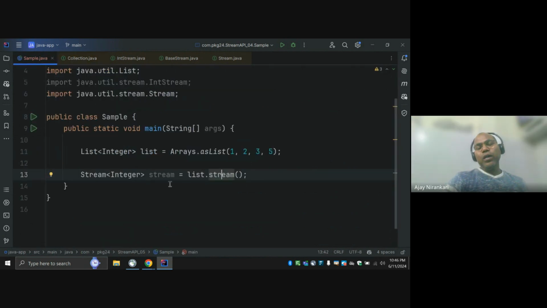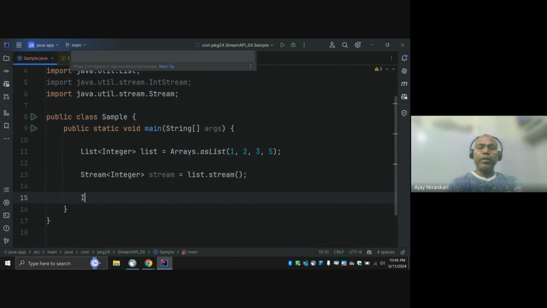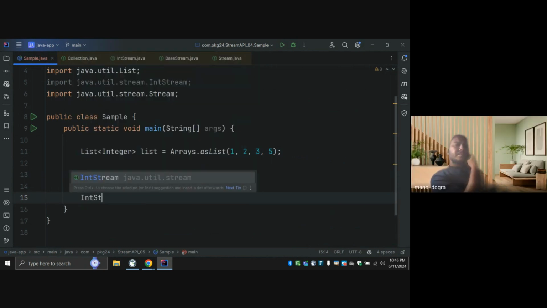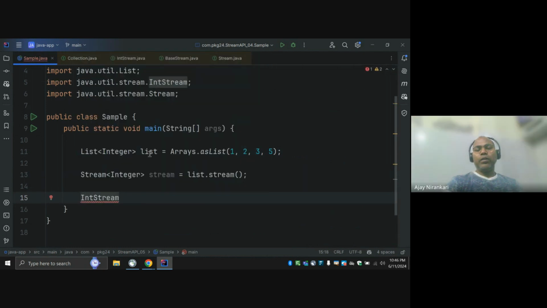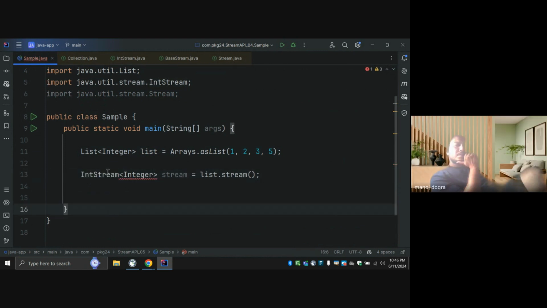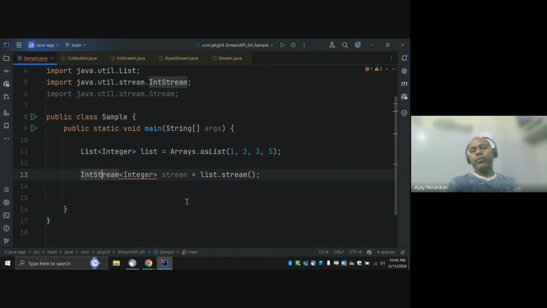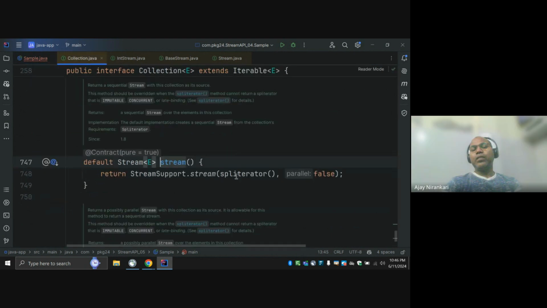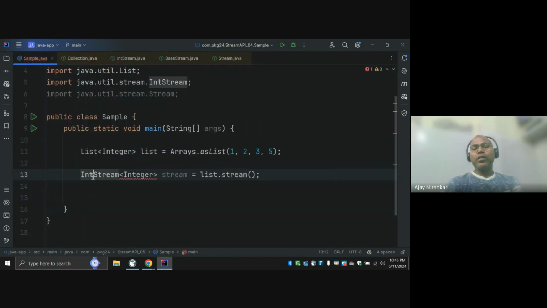Similarly, I want to make an object of IntStream, right? Is it possible to change this to this? No, I cannot change it, because this method only returns Stream, so you cannot assign an IntStream. Why?